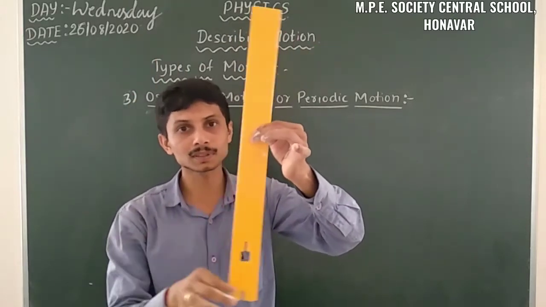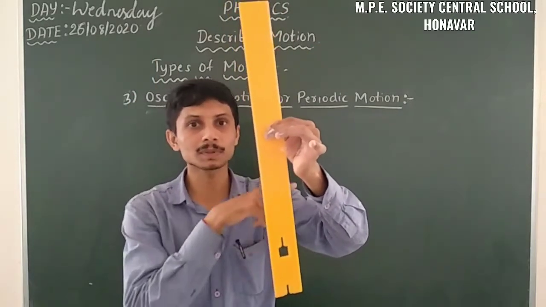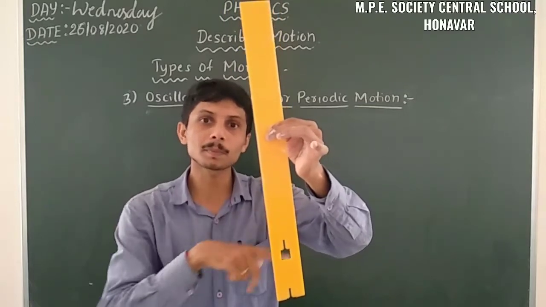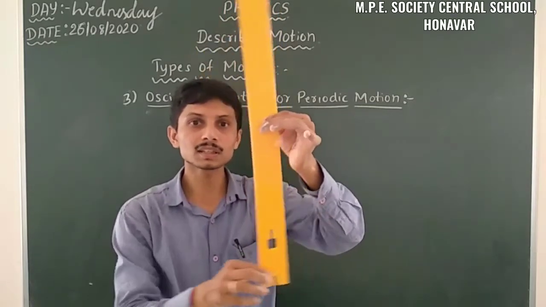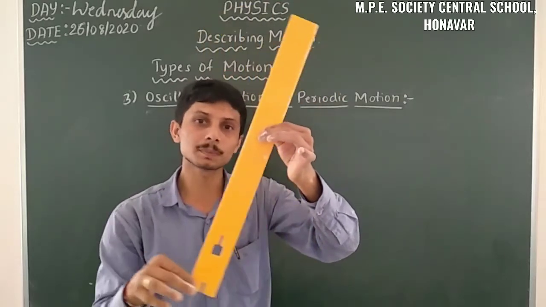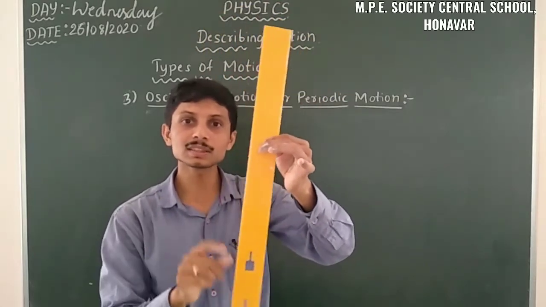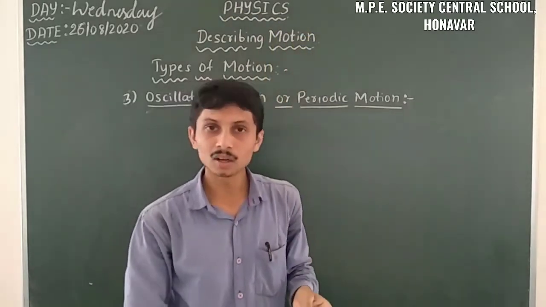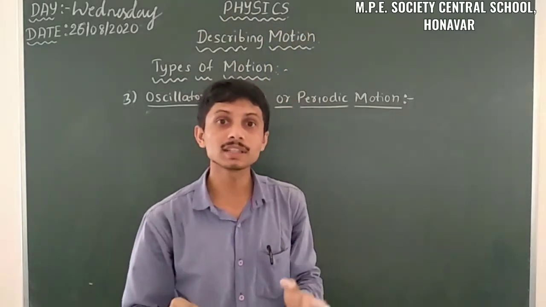So it's a part of a circle. It follows a part of the perimeter of a circle. That means the path of an object is continuously repeating. This type of motion we call a periodic motion or oscillatory motion.